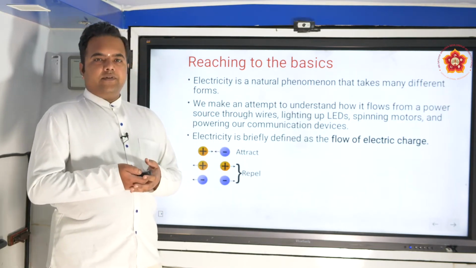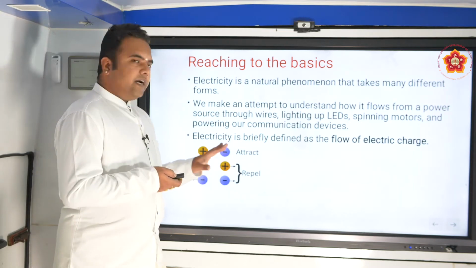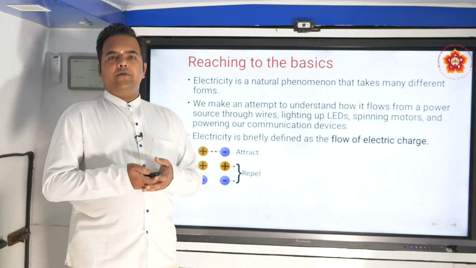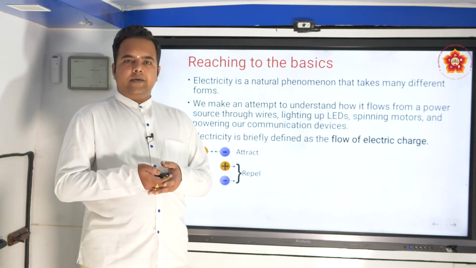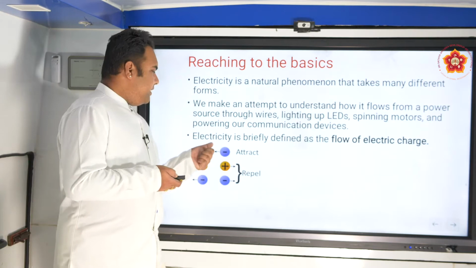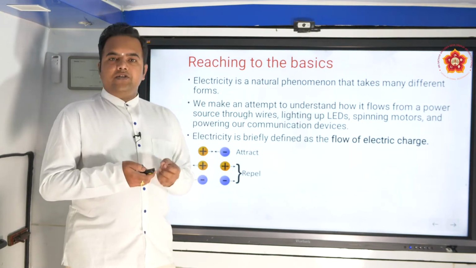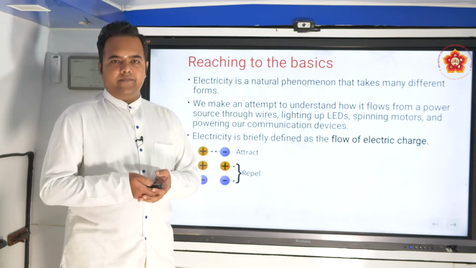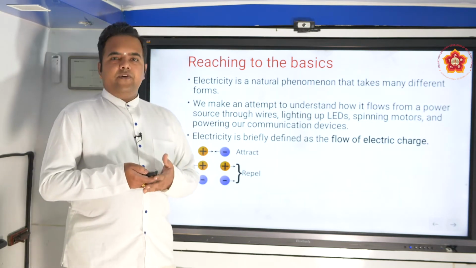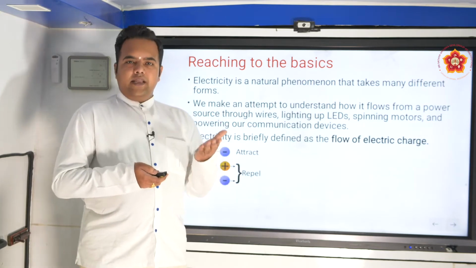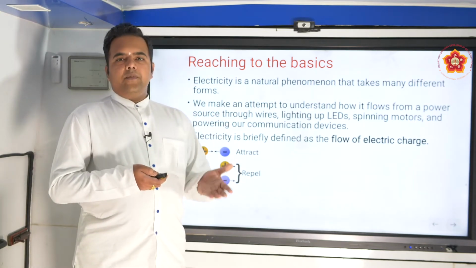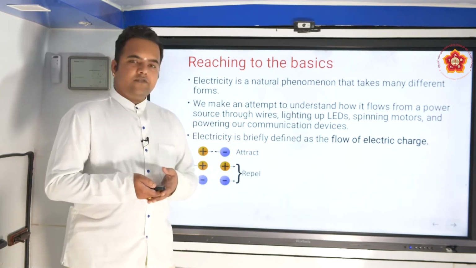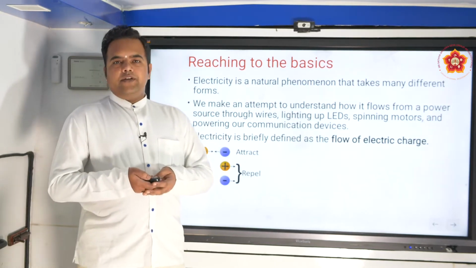These are the properties of charges. The SI unit of charge we have discussed. Though we have not spent more time on charges, we saw the preliminary things to be discussed, so that is all about the charges we have seen. Then, coming further, we have seen what is electric current, how we define it, what is the formula, SI unit, how we measure it, and so on. We have also discussed what is voltage or the potential difference.